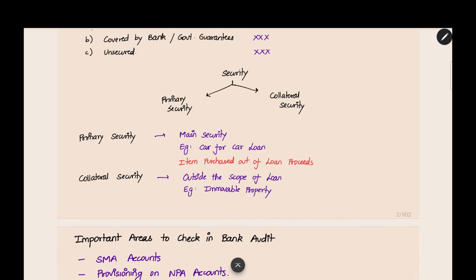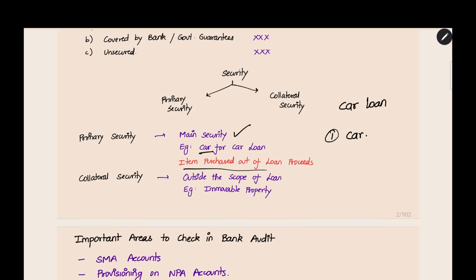First thing is primary security. It is the main security for any loan. For example, you are taking a loan for purchasing a car. It is a car loan. In this, the primary security is the car itself. The car you are hypothecating, and then only you are getting the loan. That is the primary security. If you do not pay back, the first thing they will take is the car. By taking the car, they will sell it and recover the amount.